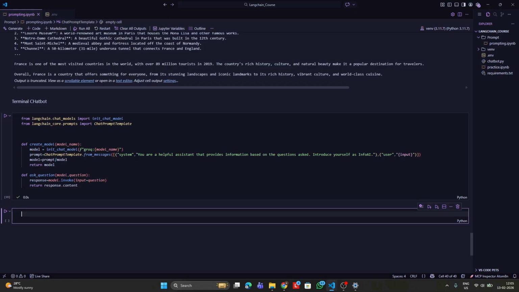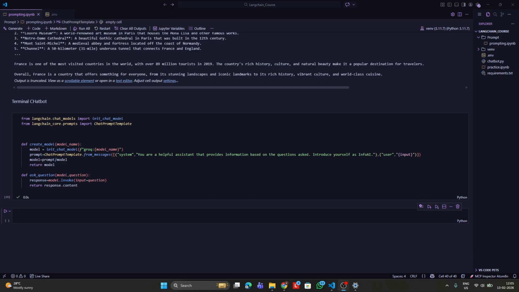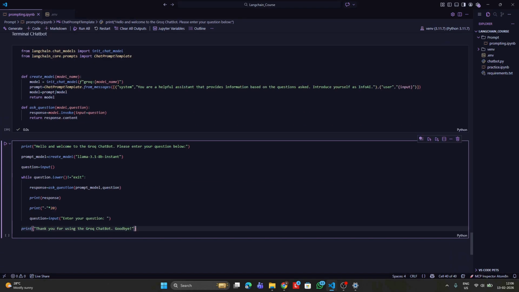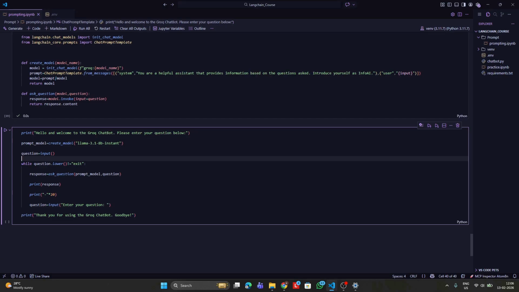And now let me run this pipeline. The next thing would be to create a loop which would print all the responses. So this would be the loop. The first step is to create a model. Creation of the model comes from this function. After creating the model, we define a question which takes input from the user. Unless and until the user types exit, the loop will keep on running. And for each and every question, we ask the question and print the response.